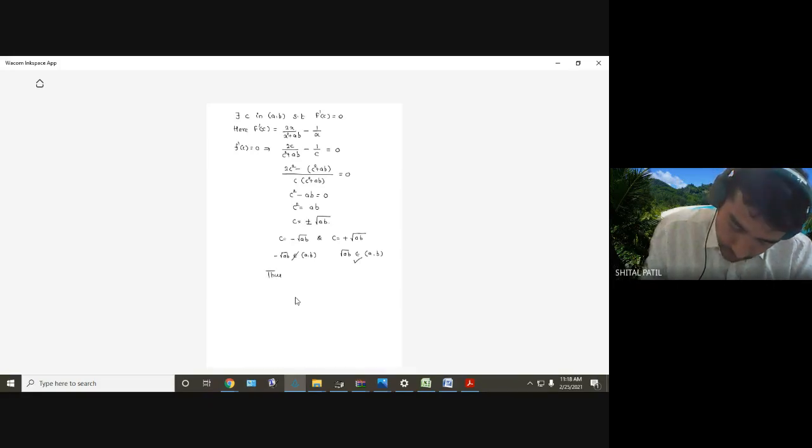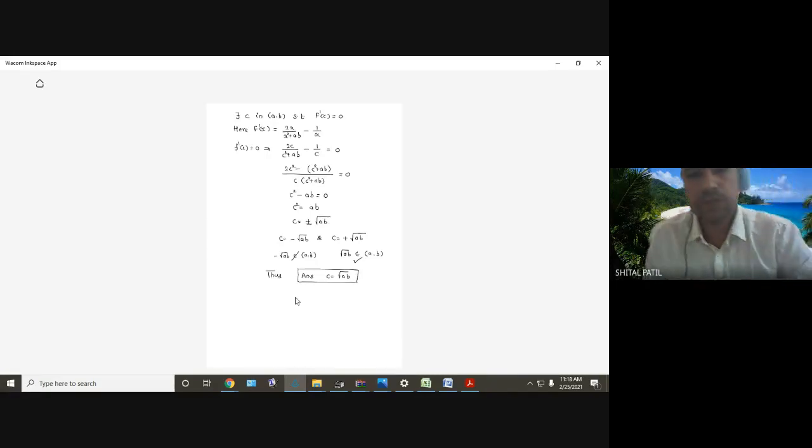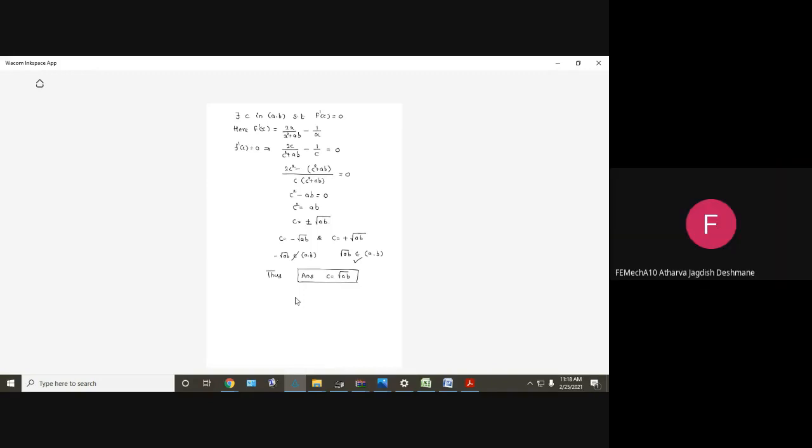Thus, hope everyone is getting this. c equal to root of ab. Got it? Understood. Next.